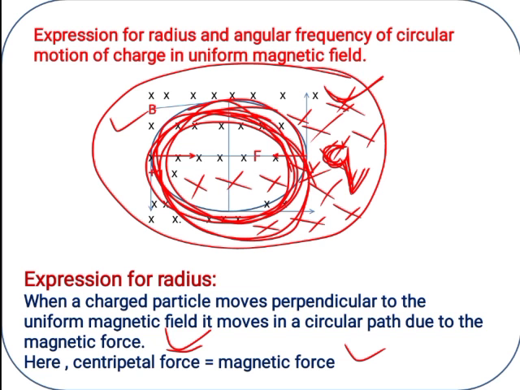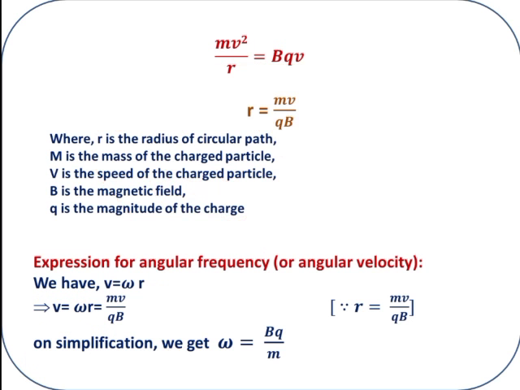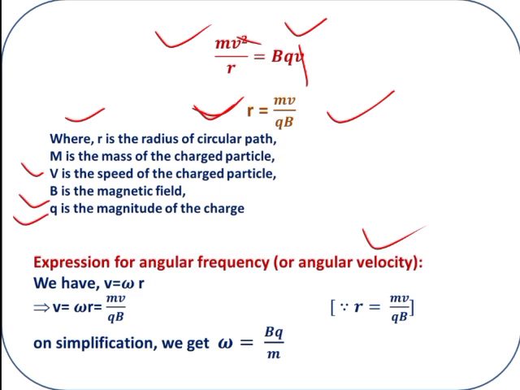If we equate both the forces, what is the formula for centripetal force? mv square upon r. And magnetic force is BQV. Then v cancels. What is the answer? After simplification, r is equal to mv divided by qB, where r is the radius of a circular path, m is the mass of a charged particle, v is the speed of the charged particle, B is the magnetic field, q is the magnitude of the charge. This is about the radius. Now, the expression for angular frequency or angular velocity, both are the same.